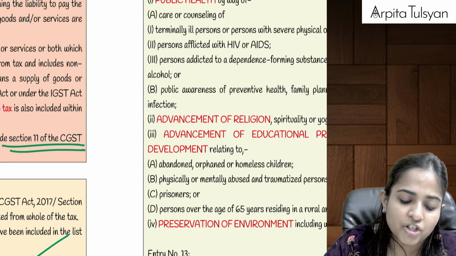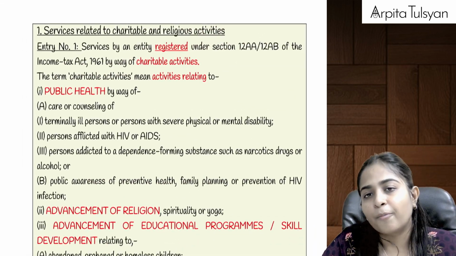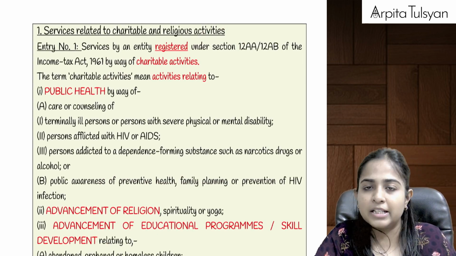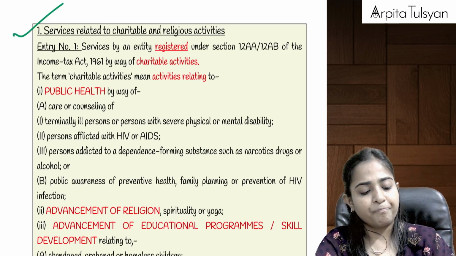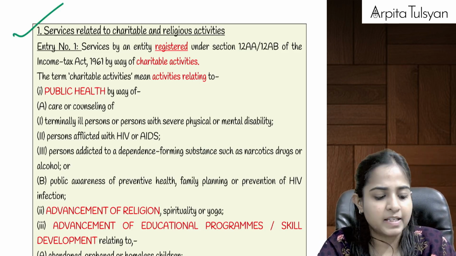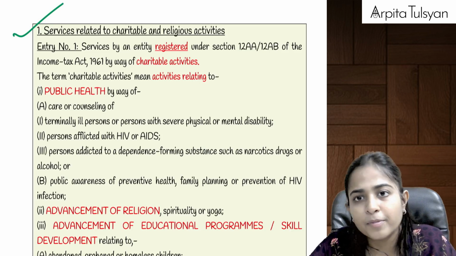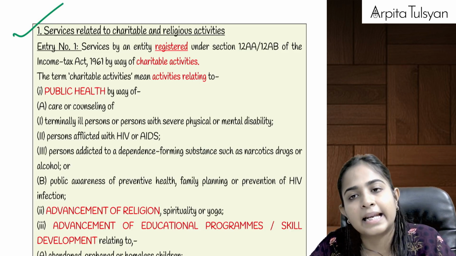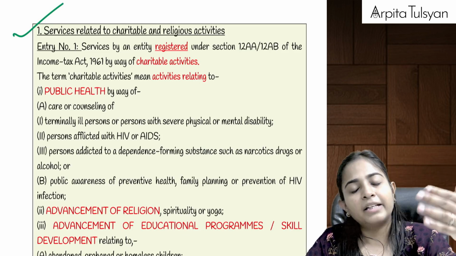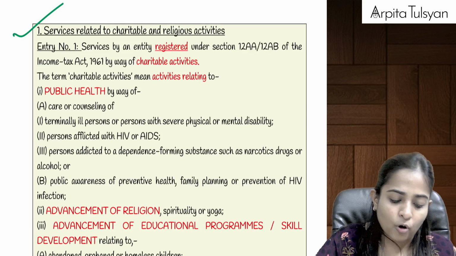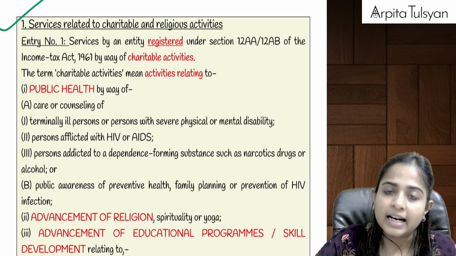These two notification numbers have exempted many services from the purview of GST, that is from CGST as well as from IGST. Whatever we are studying here, we have divided the services into a total of 16 parts. These are exempted from CGST and from IGST, and the respective states have also exempted the tax on these particular services. I hope we are clear till here. Can we start ahead, everyone?